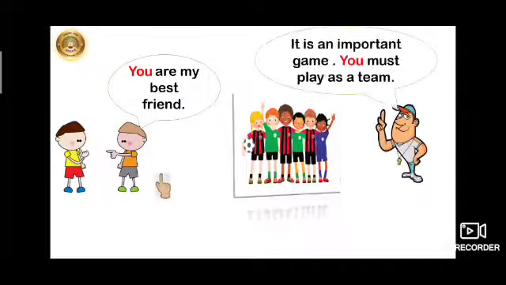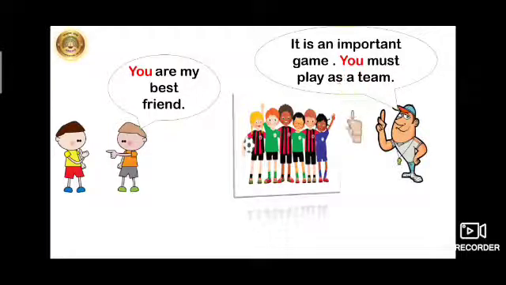Here we have a football team. The coach is saying, it is an important game. You must play as a team. So here you is used for the whole team, meaning more than one person.